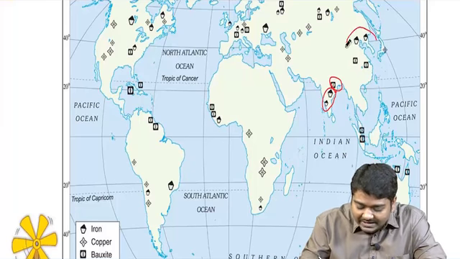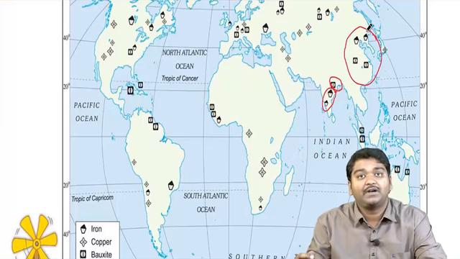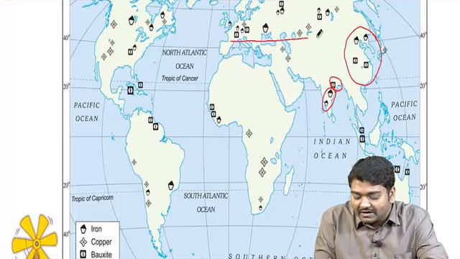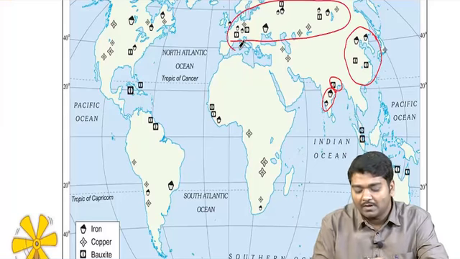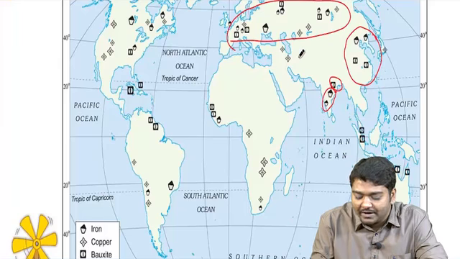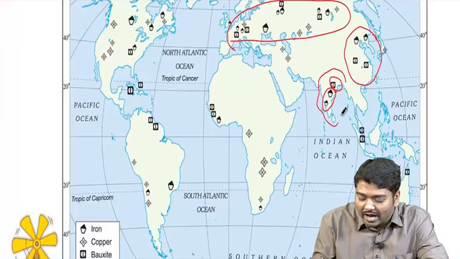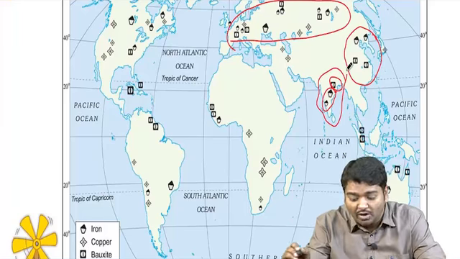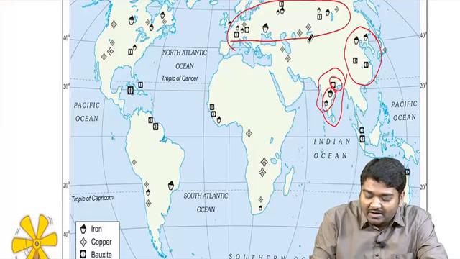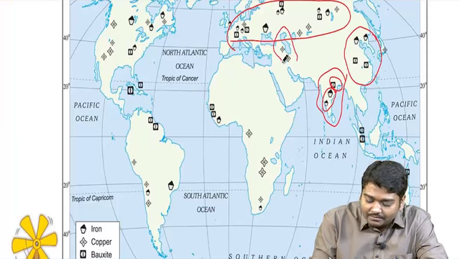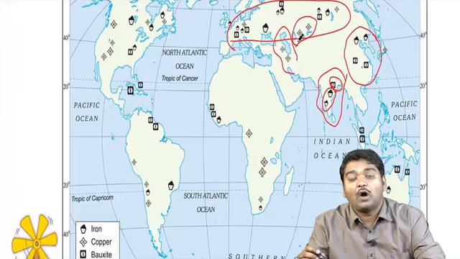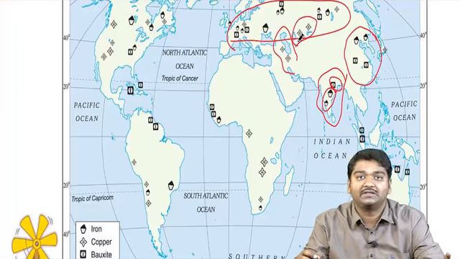Iron ore and bauxite is present in China. It is present in the Russian portion as well. But can you see, copper is spread across, and India does not have much copper. It's true, India does not have much copper, but when we take countries like Iran, Central Asia and all, copper is present usually more in this region.